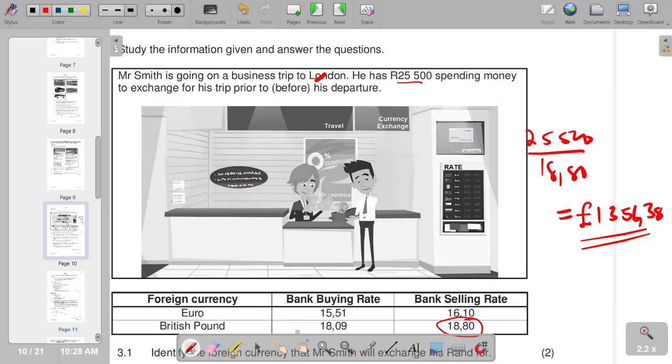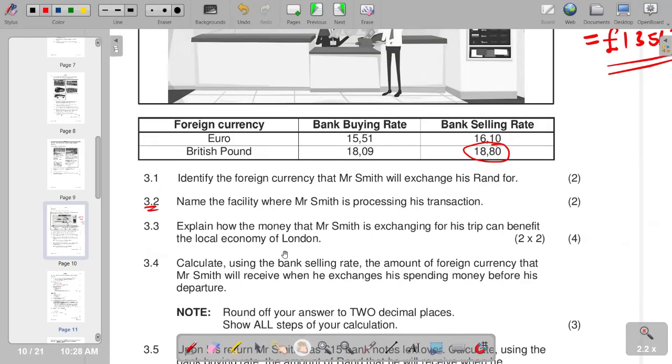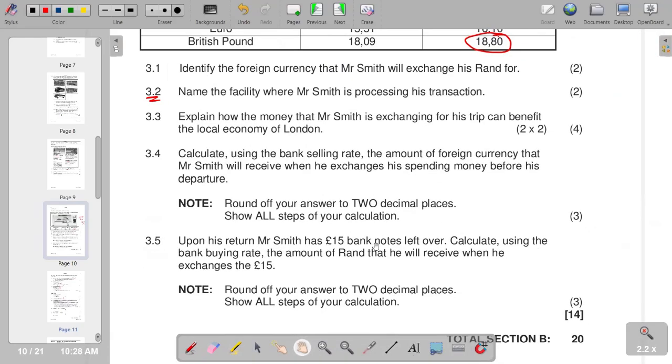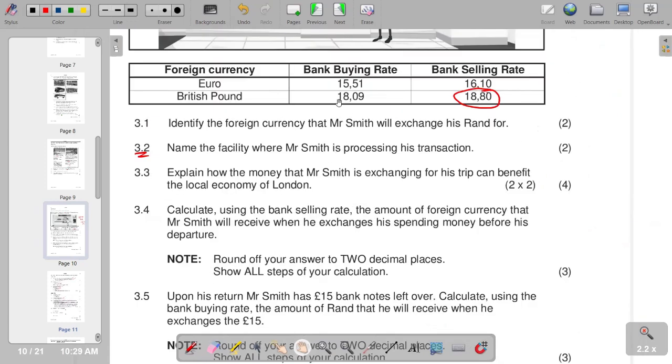So we go to the next part, which is 3.5. Upon his return, Mr. Smith has 15 pounds in banknotes left over. Calculate, using the bank buying rate, the amount of rand that he will receive when he exchanges 15 pounds. When you are now exchanging pounds to rands, you are going to say 15 pounds times the buying rate, which is 18.09.